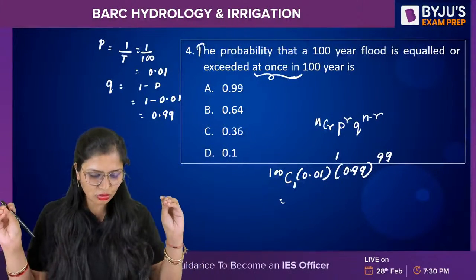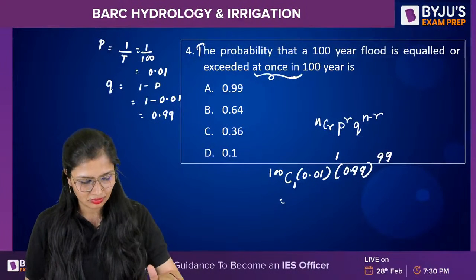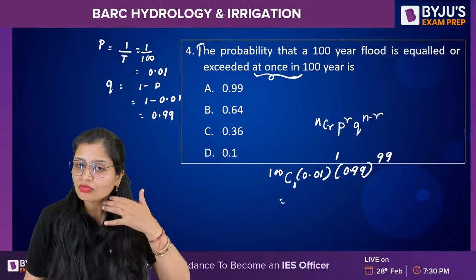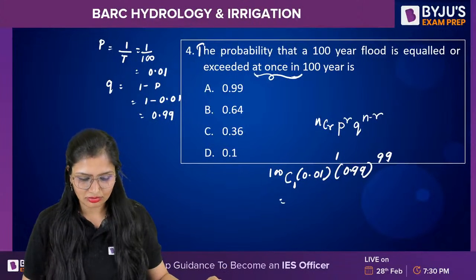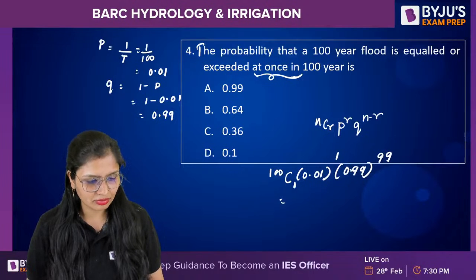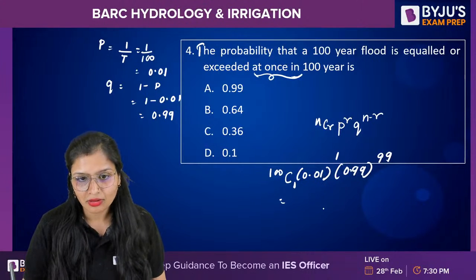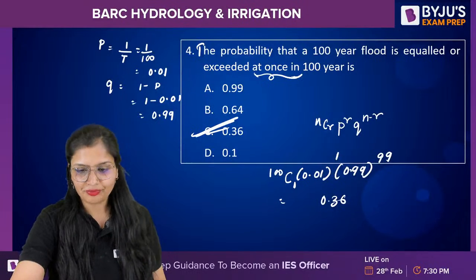Tiksha, Sidhu, Rama, I want the answer from you guys. How much will it come? Fast. How much is it coming? 0.36. Correct. Very good. Next question.